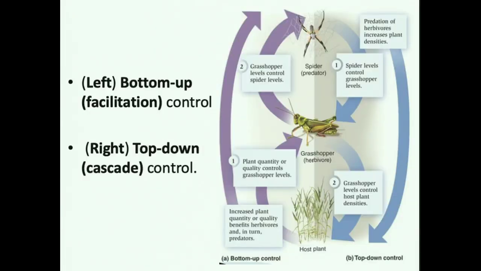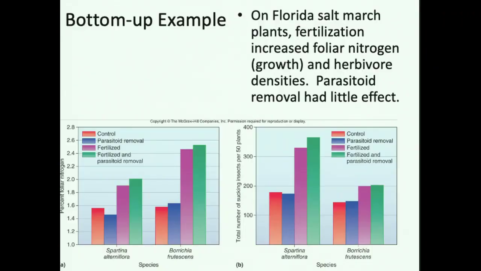Top-down regulation would be the other way around, which would say that spiders control the level of grasshoppers and grasshoppers control the level of host plants. So let's say there are more spiders, then there are going to be fewer grasshoppers, and fewer grasshoppers means there'll be more host plants. Conversely, if there are fewer spiders, there are going to be more grasshoppers, and if there are more grasshoppers, there are going to be fewer host plants. So it has a slightly different impact. Now, which one is correct? Well, actually, they both have evidence of this.